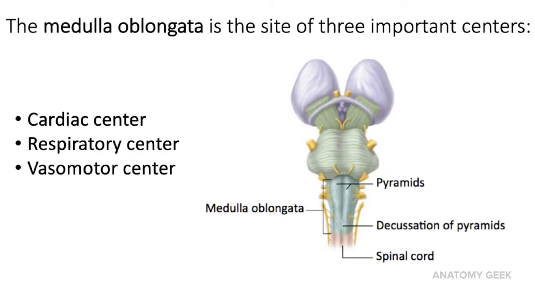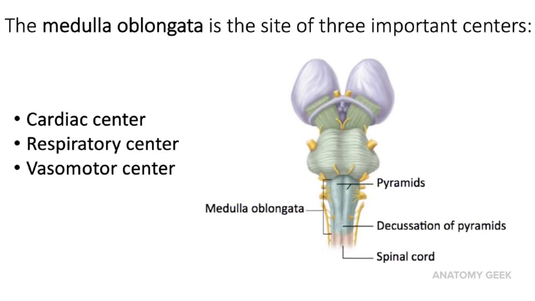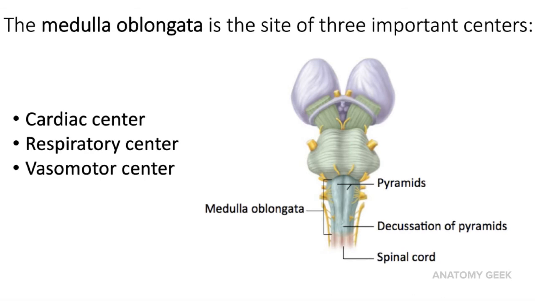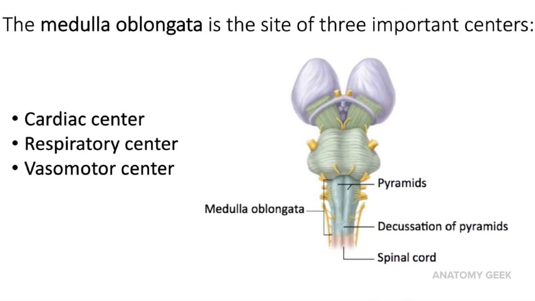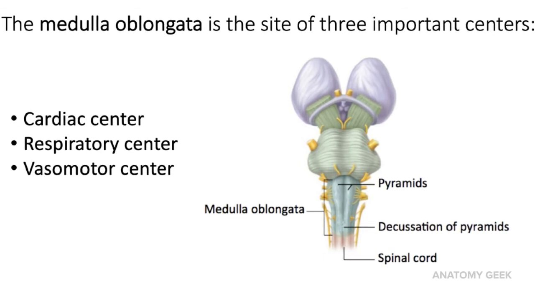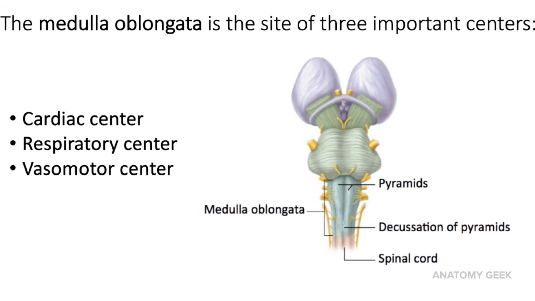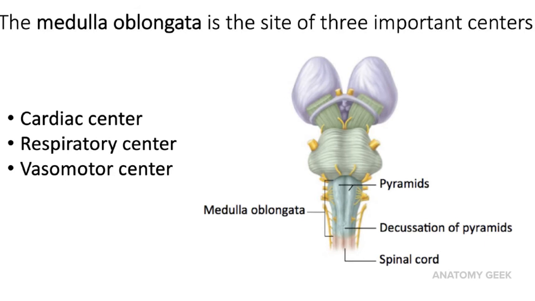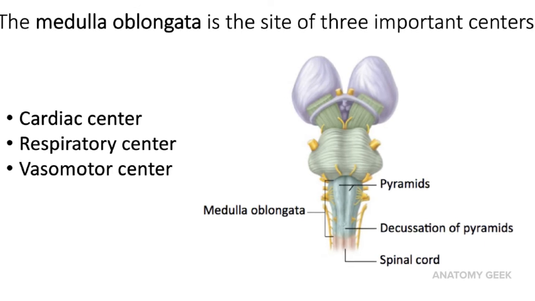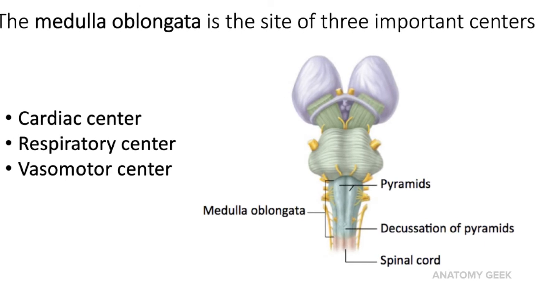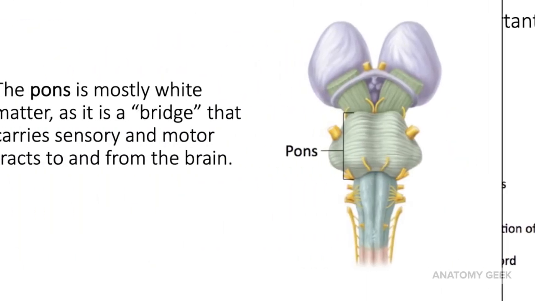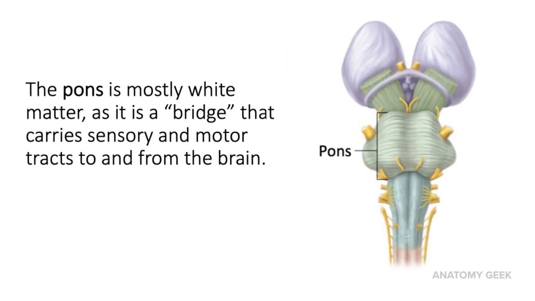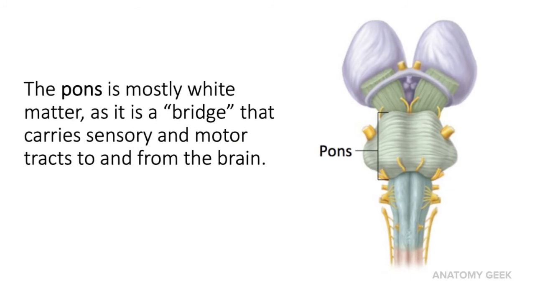The medulla oblongata is the site of 3 important control centers: the cardiac center, which controls the rate and force of the heart contractions, the respiratory center, which controls the rate of breathing, and the vasomotor center, which controls blood pressure. Now, the pons lies immediately rostral to the medulla oblongata.